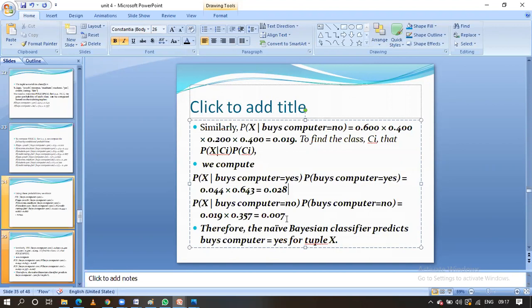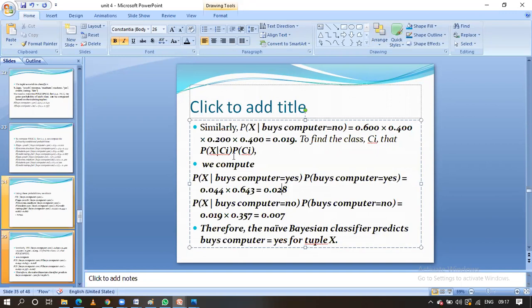0.027. Okay, in this one which one is the maximum value, guys? Obviously that is related to yes. Okay, with the help of this Naive Bayesian classifier, we are going to predict buying a computer equal to yes for a given tuple X. For a given tuple X, we have predicted for this given data.